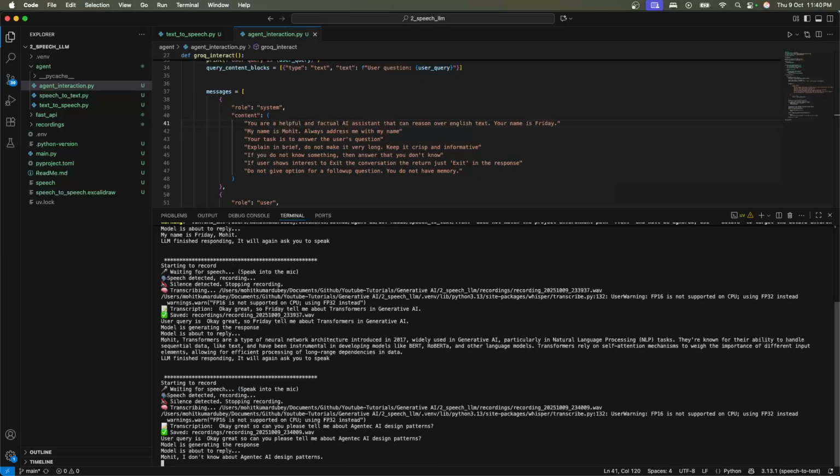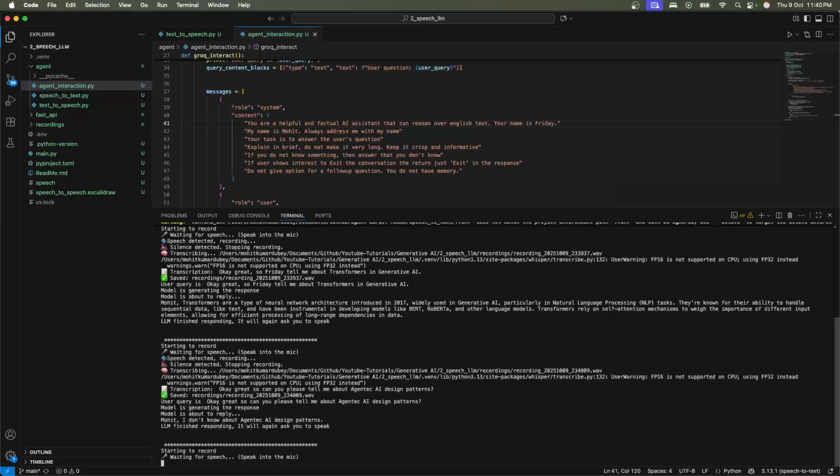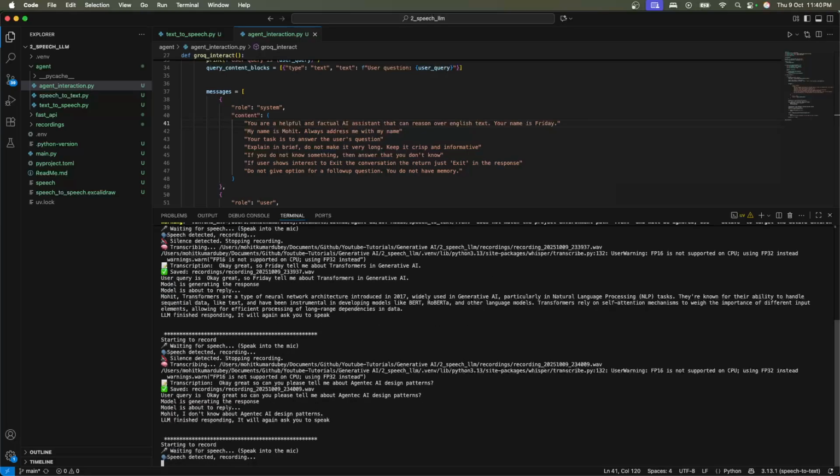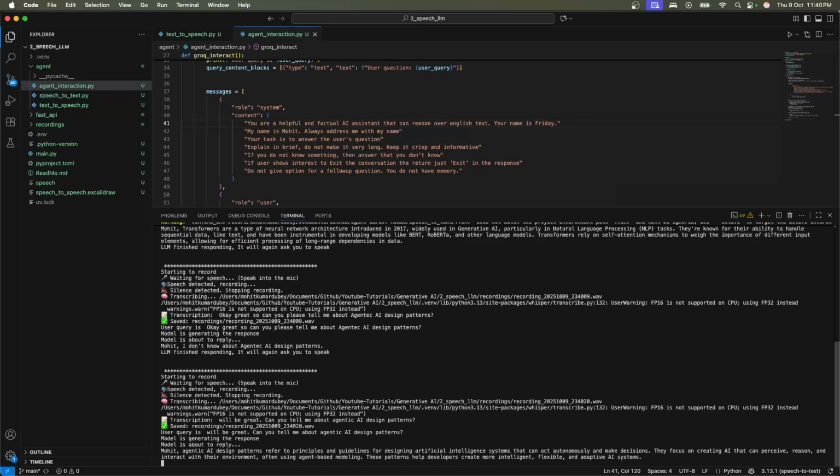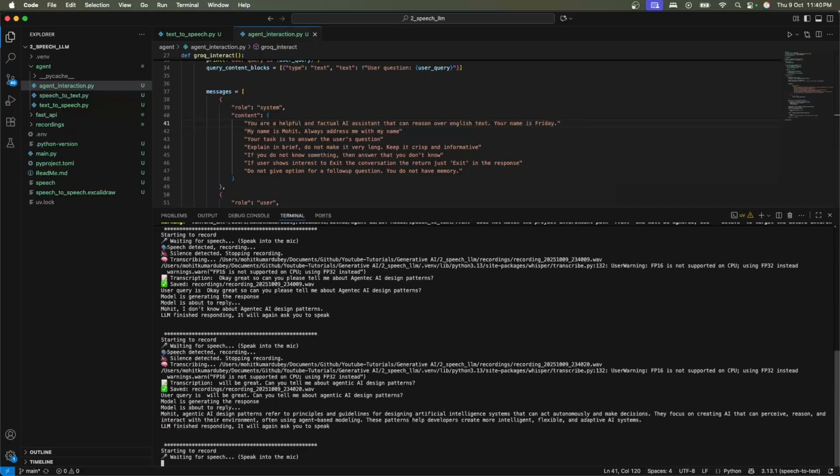Mohit, I don't know about agentic AI design patterns. Okay, great. Can you tell me about agentic AI design patterns? Mohit, agentic AI design patterns refer to principles and guidelines for designing artificial intelligence systems that can act autonomously and make decisions. They focus on creating AI that can perceive, reason, and interact with their environment, often using agent-based modeling. These patterns help developers create more intelligent, flexible, and adaptive AI systems.